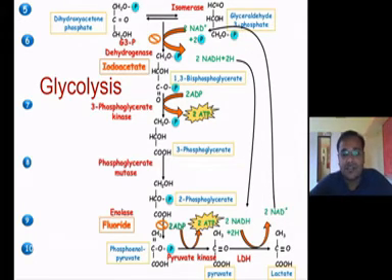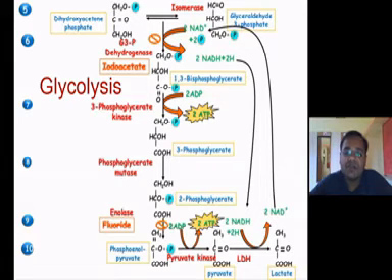The next stage is that pyruvate is anaerobically metabolized into lactic acid, which accumulates in the cell when anaerobic conditions are present, and is converted into lactate.